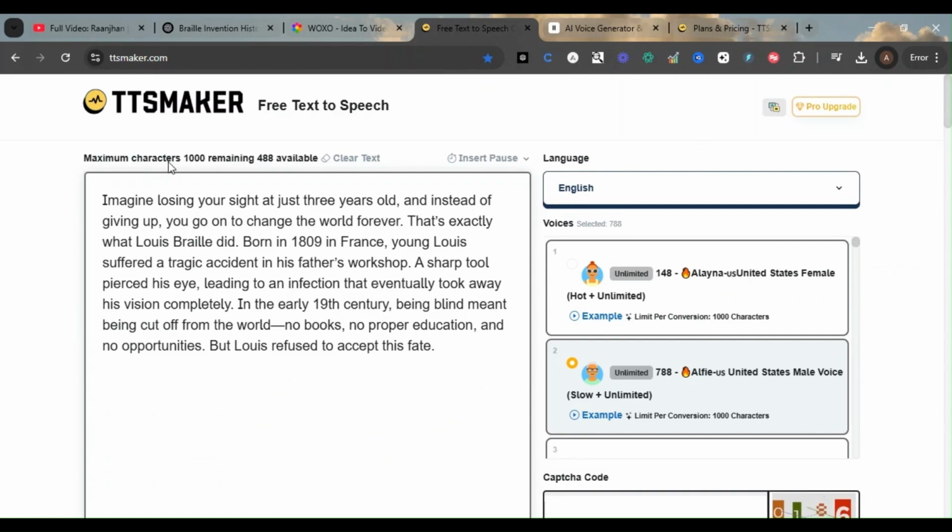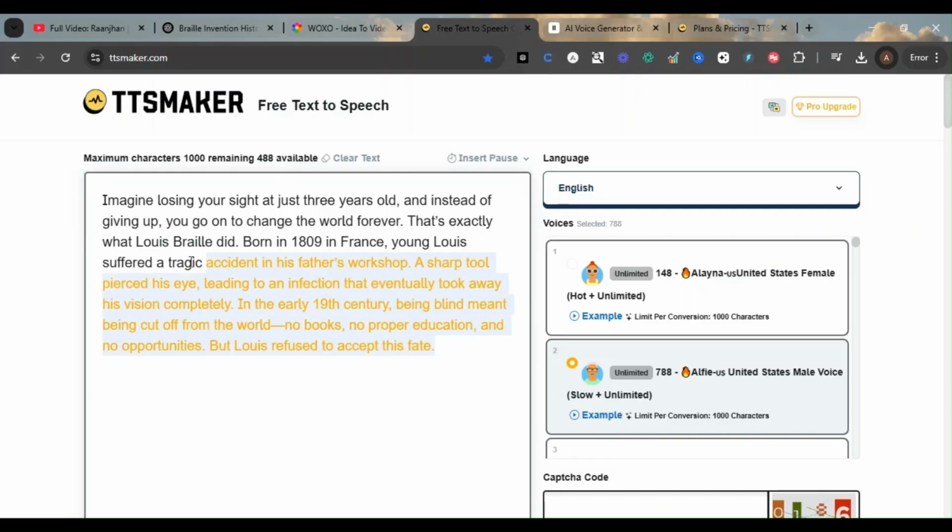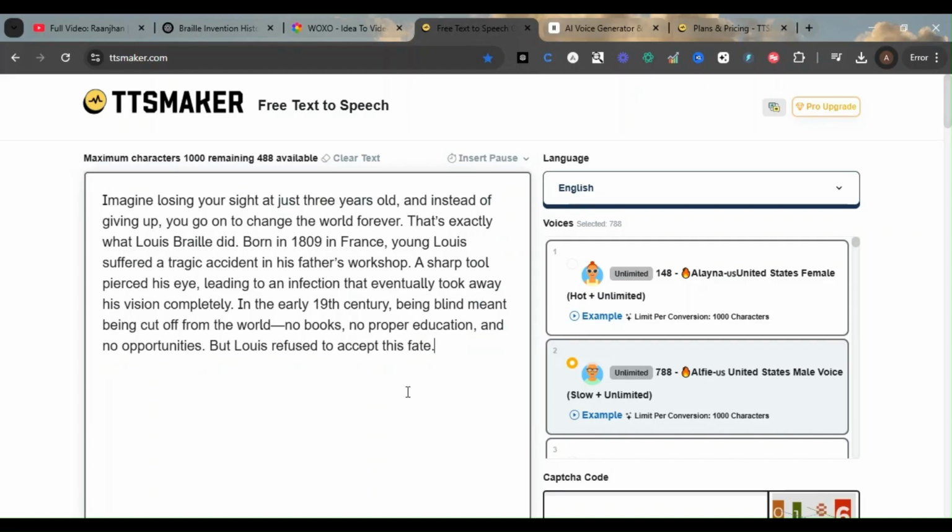The maximum is 1000 characters, with 488 remaining available. Once you paste the content here, it will automatically tell you how much quota you have utilized and how much is remaining. Based on that, you can get an idea of how much content you can provide at one go. The 1000 characters is the max limit at one go.